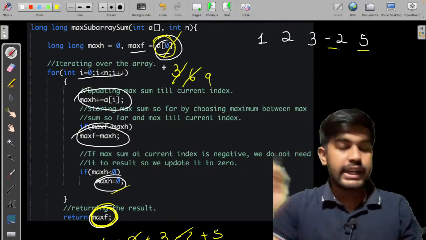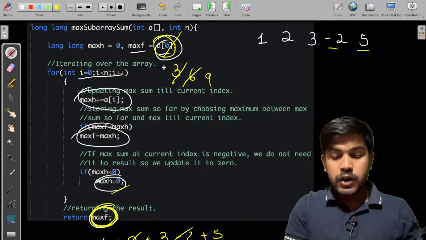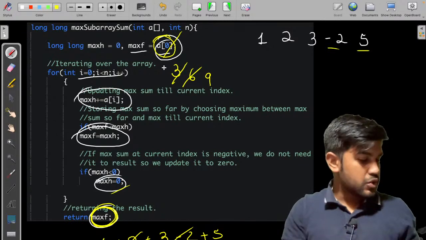Now tell me if this thing is clear or not, and remember the scenario. Always try to relate an algorithm with a scenario in every situation, okay?